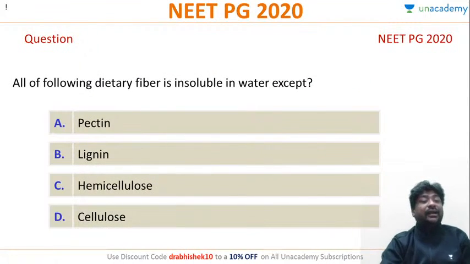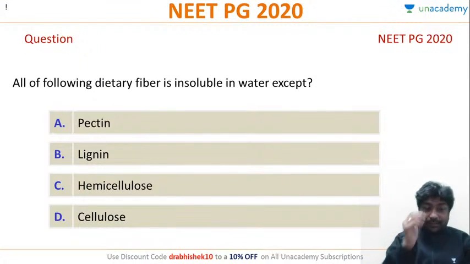All of the following dietary fibers are insoluble in water except: pectin, lignin, hemicellulose or cellulose. So Nirja, quick to answer, is saying pectin. Anyone else? Lignin. Selva Lalu is saying lignin. Anyone else? So we have a split between pectin and lignin.